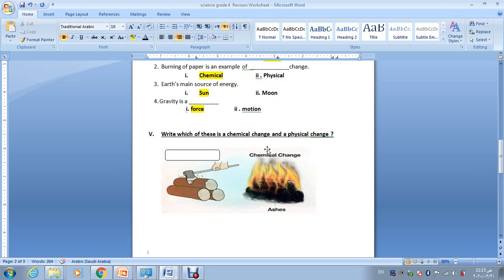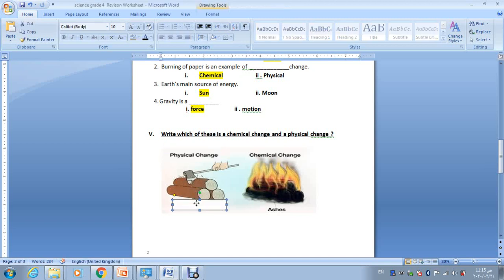So there's a new change that happened. It's a chemical change. What about the breakage of wood? If you break it down, it's a physical change. You change how it looks. You change its shape. So this is a physical change.